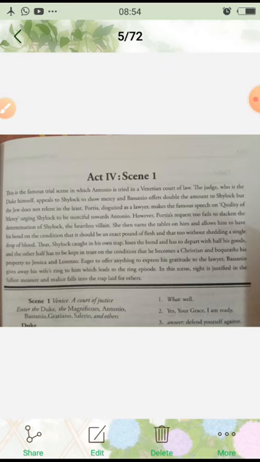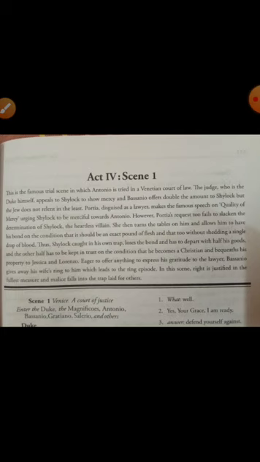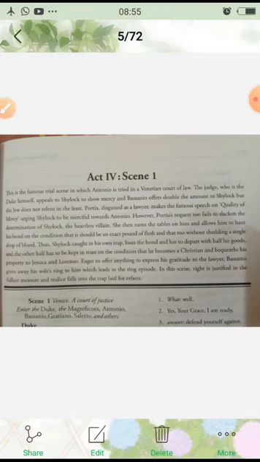Okay, so for that he also signs a deed of gift. Very important. What is a deed of gift? That is a legal document according to which Shylock's whole property will transfer to his daughter Jessica and her husband Lorenzo. Okay, so that is the deed of gift. We'll read in the scene.